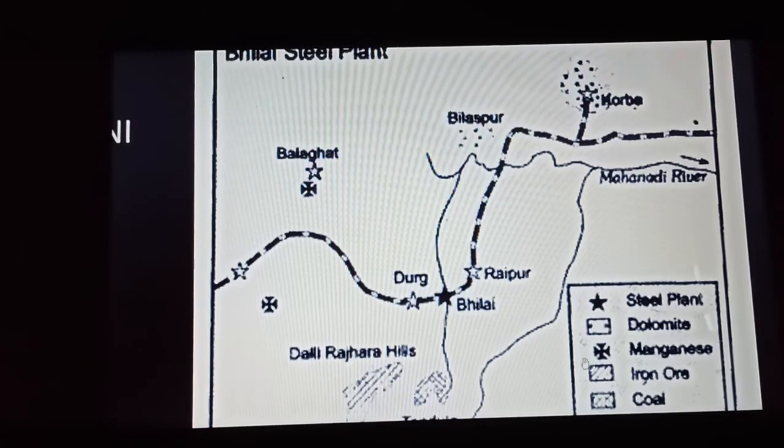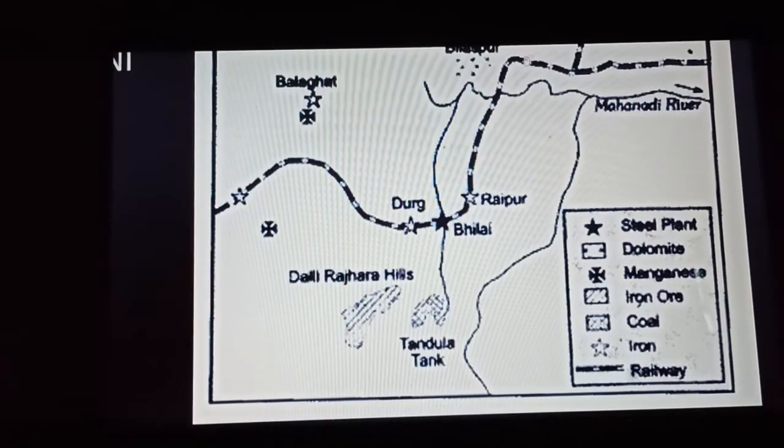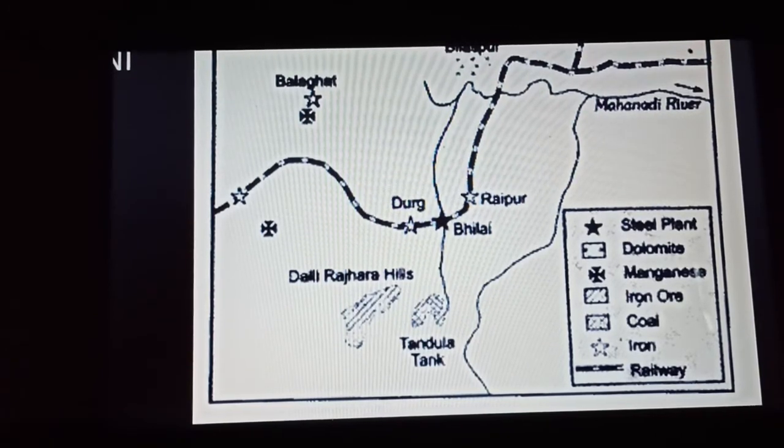The star is showing you the region from where the manganese is coming. Here the Tendula canal is present. It is supplying the water to this industry, and you can see the well connected network of railway lines, which is helping in the import and export of the finished products. Okay, so this is all about the Bhilai steel plant.